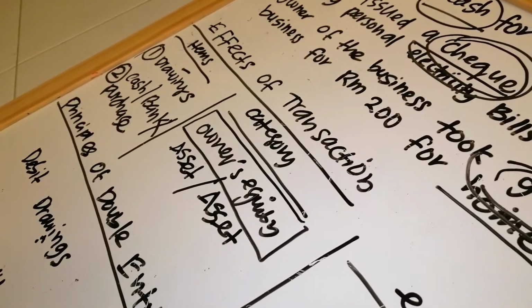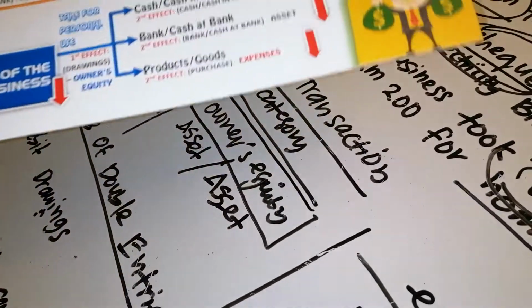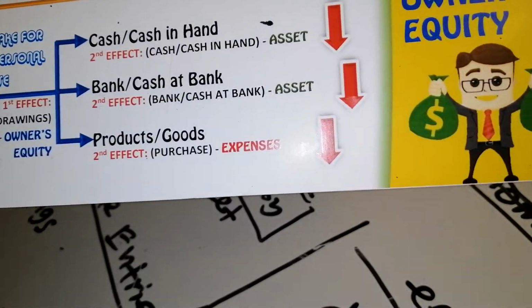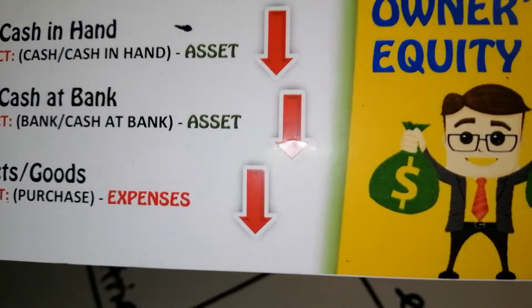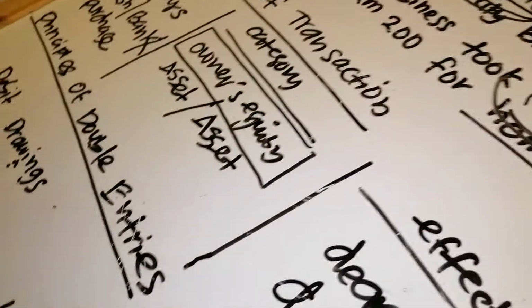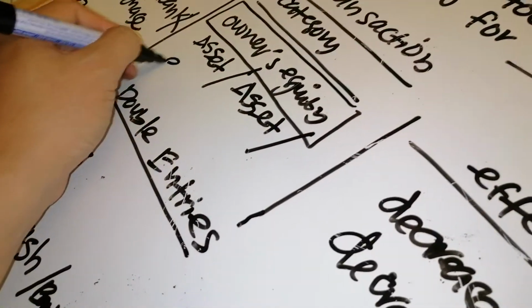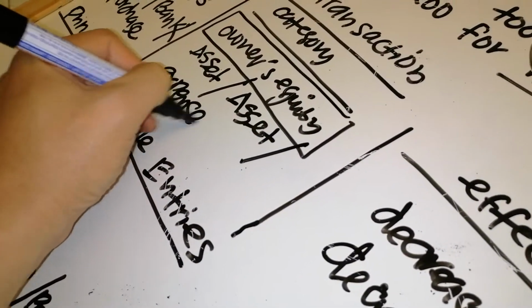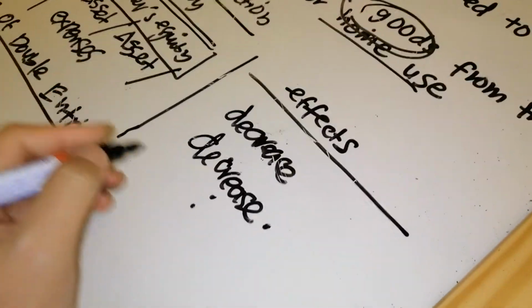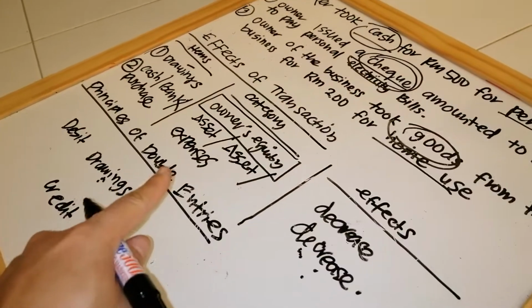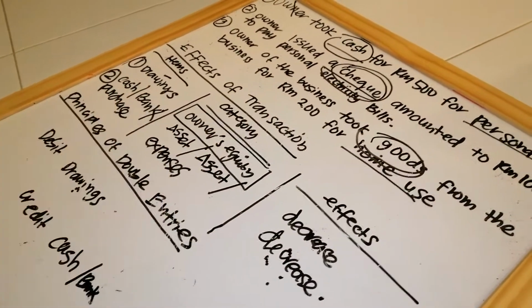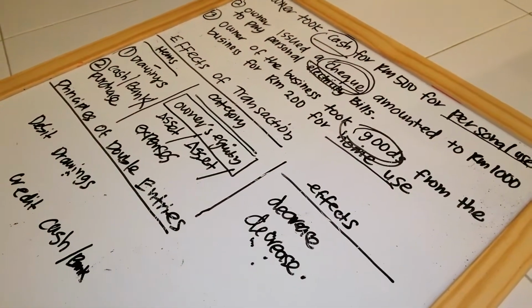So this is the item, purchase. And if you check from the circle, even from this brain power, you see that purchase is under expenses and the effect also decreases. So again, drawings under owner security, you can use the 3 techniques.